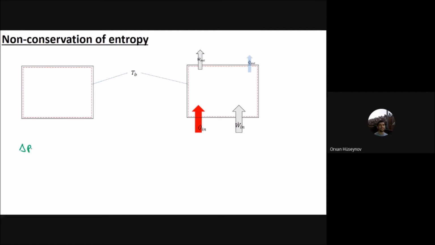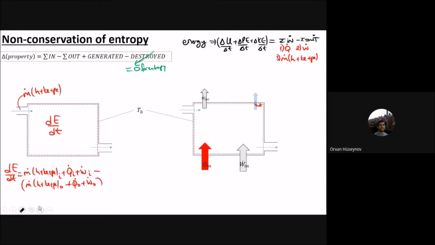Now let's write this one as entropy. We'll have the change of property as entropy. Change of entropy will be equal to in minus out; this is a closed system. Let me write it here. So the change of entropy, dS, will be equal to in, dS by dt, minus out. We can write it as rate quantities, or we can write in joule units, even joule per kilogram units. dS by dt will be in minus out.